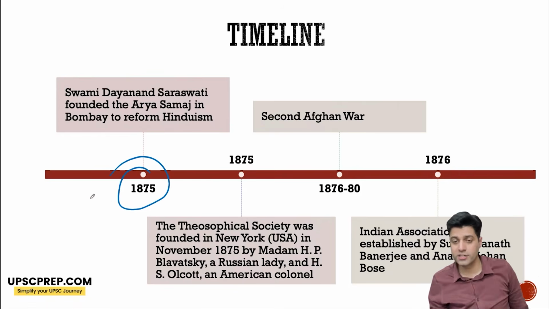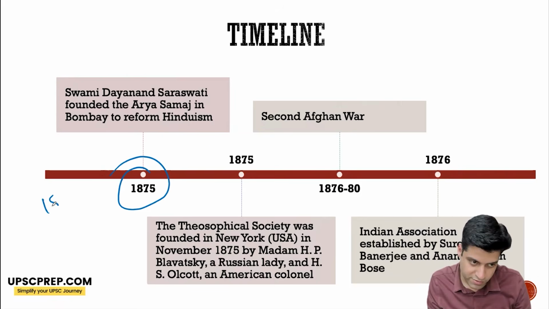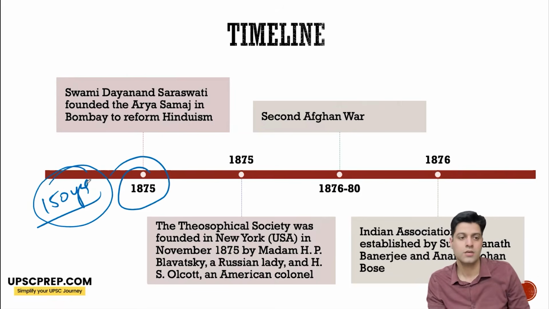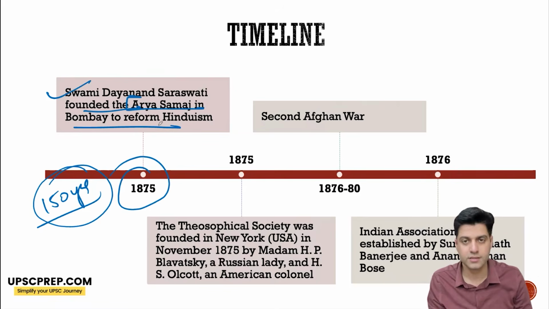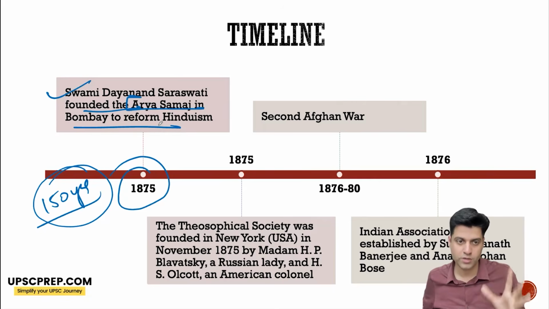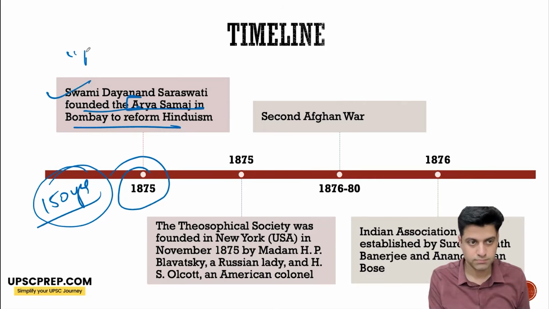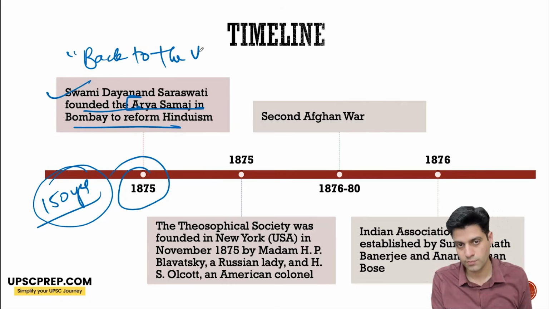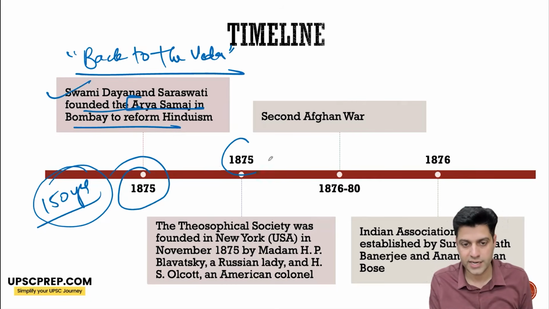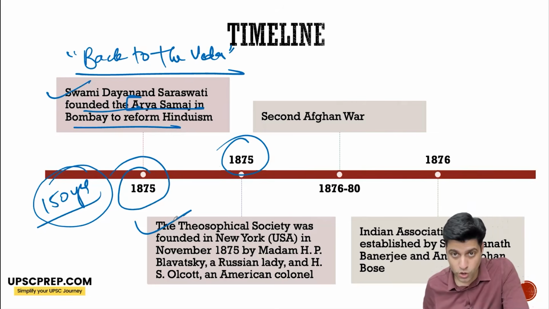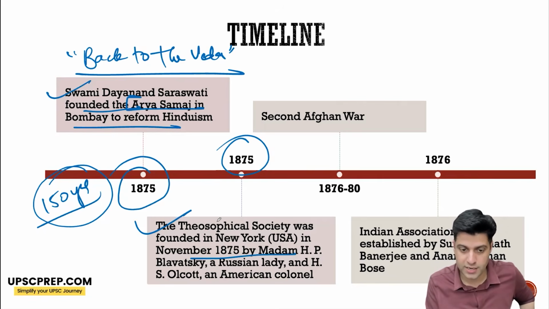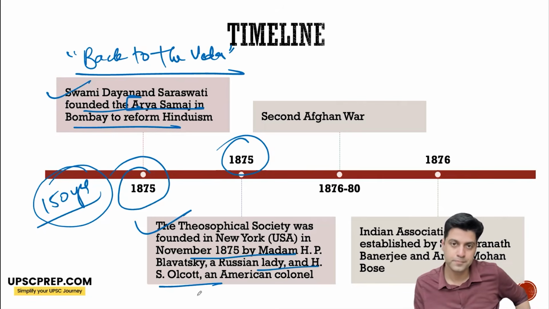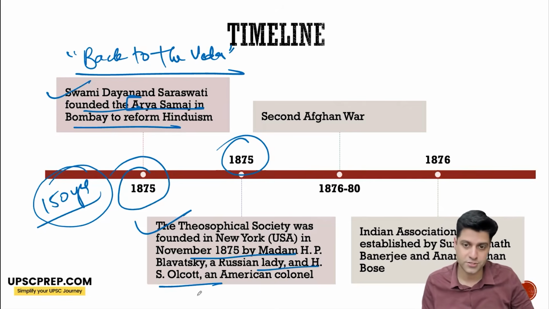1875. Now this is a very important timeline. Why? Because 150 years have happened. Okay. Swami Dayanand Saraswati founded the Arya Samaj in Bombay. So you go back to the Vedas, remember? Back to the Vedas. 1875, the Theosophical Society was also founded in New York by Madame H.P. Blavatsky and H.S. Olcott. Later on, in 1879, they shifted to India, creating Adyar, Madras as their base.